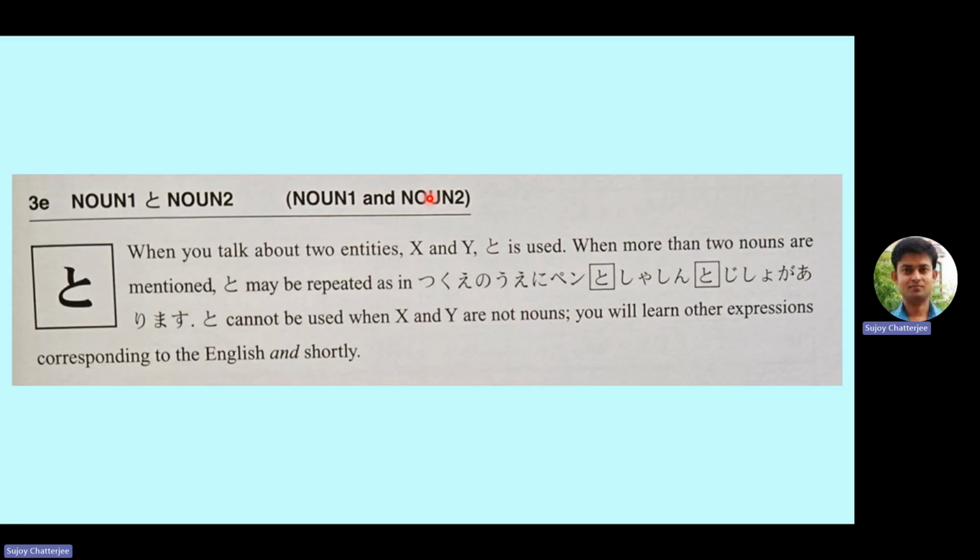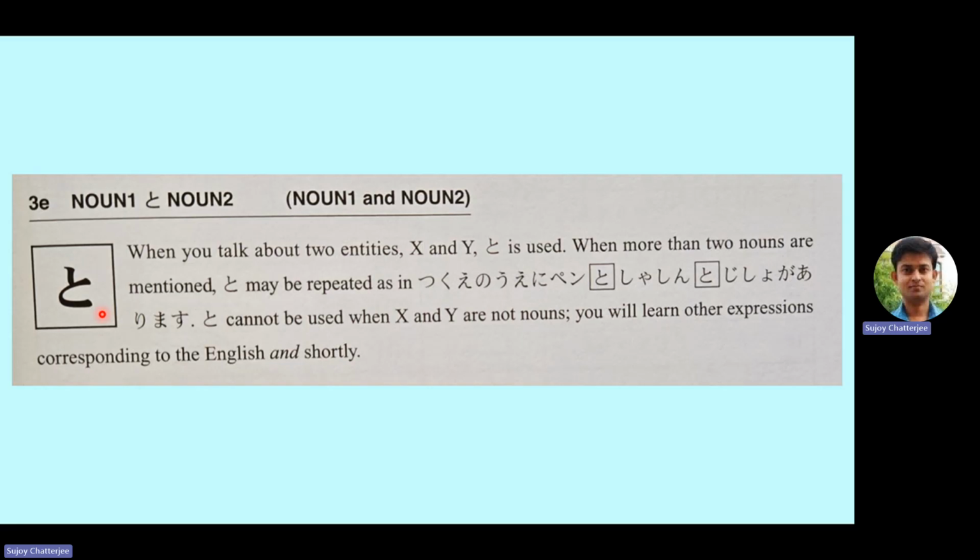Now we move on to the next topic of today's lecture, which is the particle to. This is to written in hiragana. And what does that indicate? It is like the English word and. So when you talk about two entities, X and Y, to is used. That means it gives the meaning of and.